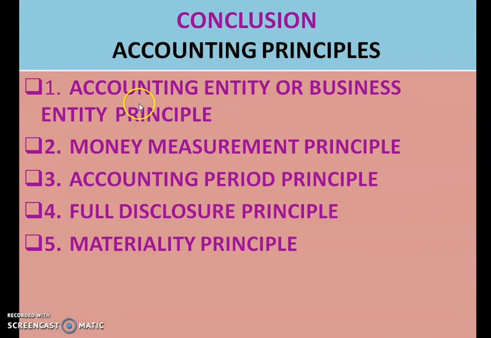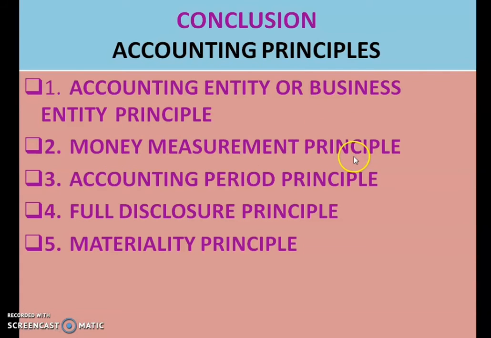So, children, this is all about the accounting principles. There are 5 types of principles which we have studied today. Tomorrow or in the next class, we will discuss more of these principles. These are very important and basic principles related to accountancy which you should certainly study properly. The accounting entity or business entity principle gives us the information that business and businessman are 2 separate entities from the point of view of law.